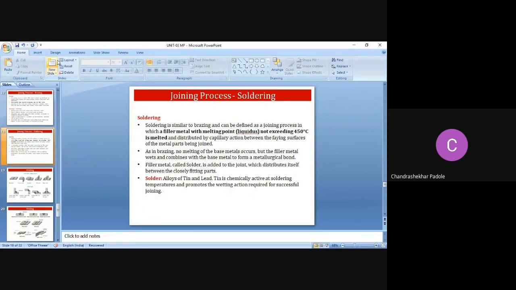Soldering can be defined as a joining process in which a filler metal with a melting point not exceeding 450 degrees Celsius is melted and distributed by capillary action between the faying surfaces, that is the contacting surfaces of the metal parts being joined. In brazing, the filler metal melting temperature will be more than 450, and in soldering the filler metal melting point should not exceed 450 degrees Celsius. So this is the difference.